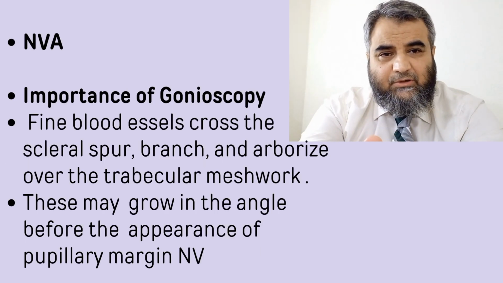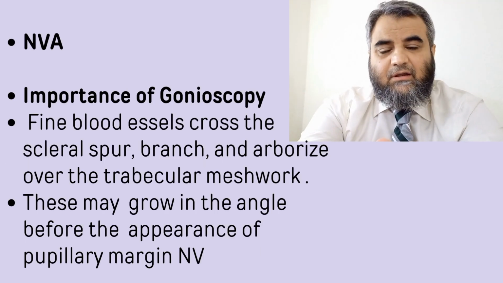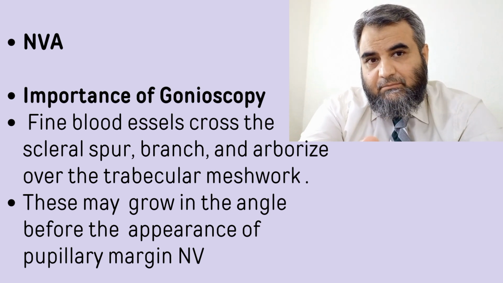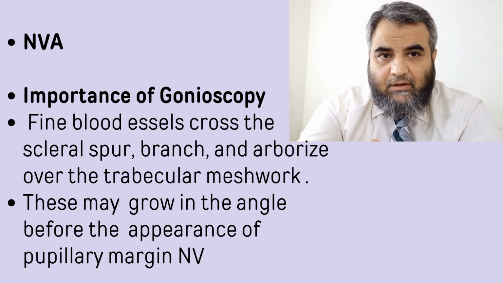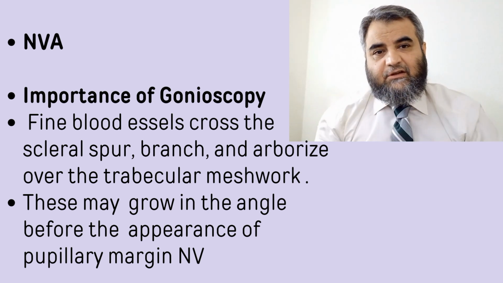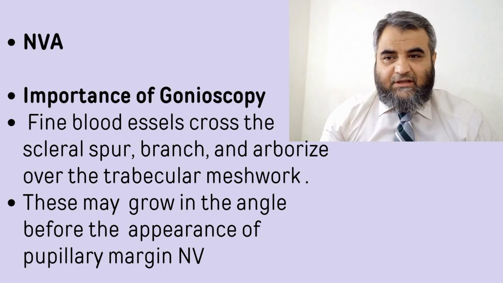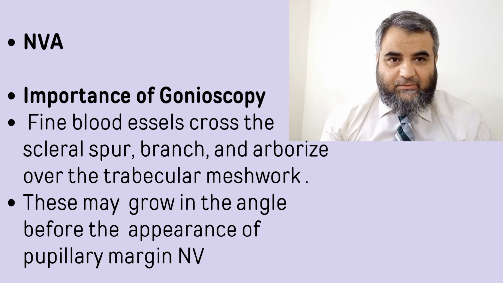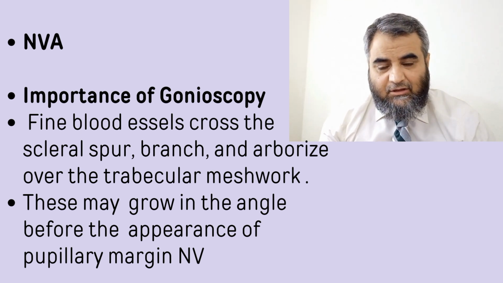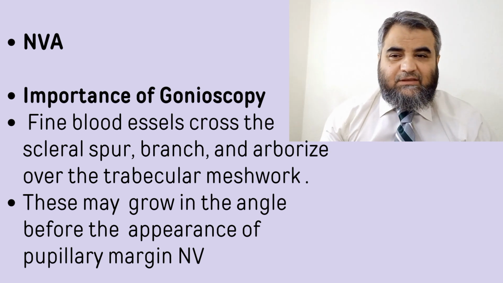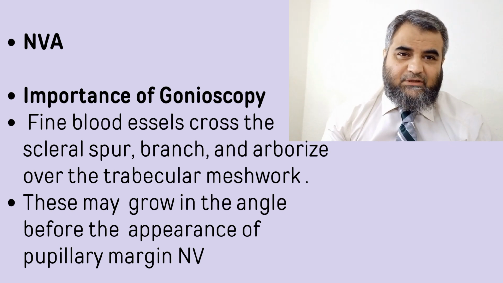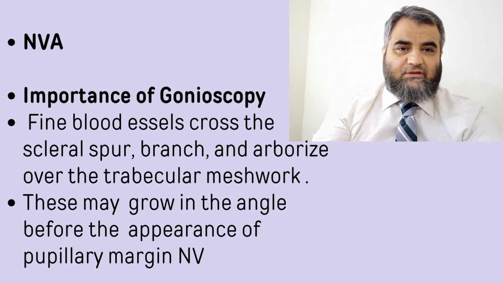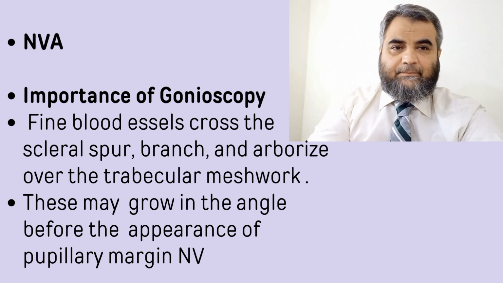So how can we see these blood vessels? These blood vessels can be seen on routine slit lamp examination, but in these patients a gonioscopy is mandatory. I mean, because these basically cross the scleral spur, and once they cross the scleral spur, they branch and arborize over the trabecular meshwork. So sometimes these vessels may initially grow in the angle before you can visualize them at the pupillary margin. That's why gonioscopy is very important and should be done in such patients to find out the presence of these blood vessels.